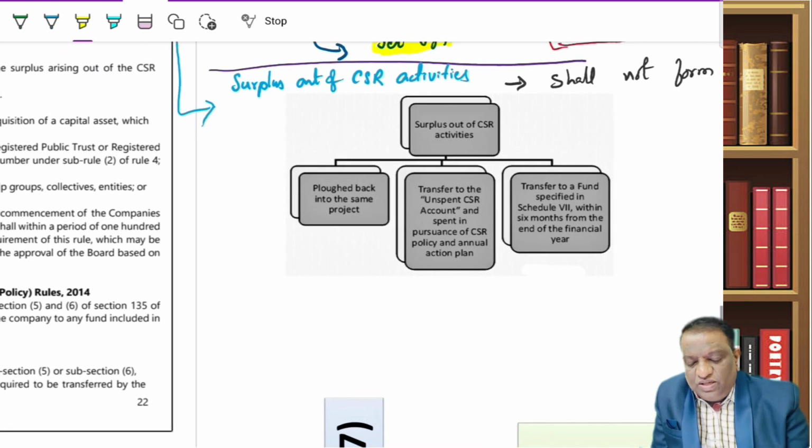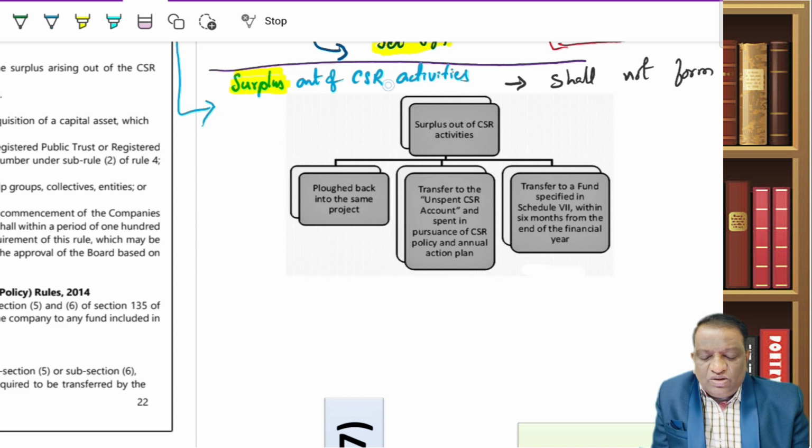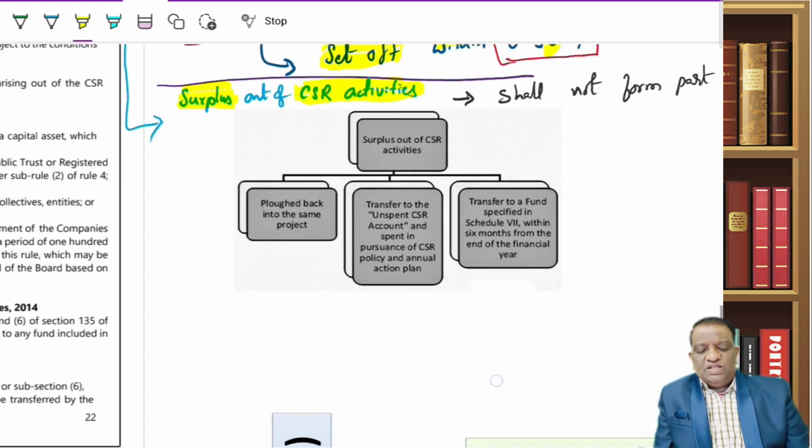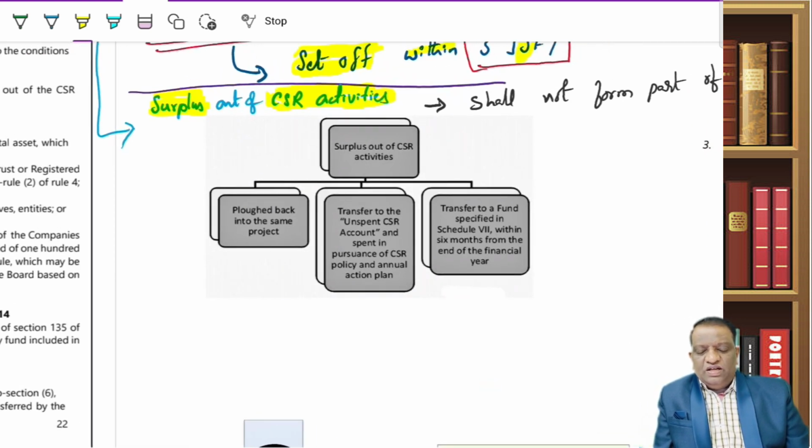Now, this point is also an important point. That is the surplus. Can you make profit? Putting it in student-friendly language, can you make profit out of your CSR activities? Though your intention is not to make profit, a certain amount of profit may get generated. So what do I do with that surplus generated out of CSR activities? It is similar to your Section 8. Can a Section 8 company make profits? Their intention is not to make profits, but what if profits are there? Similarly, here what should I do with that?